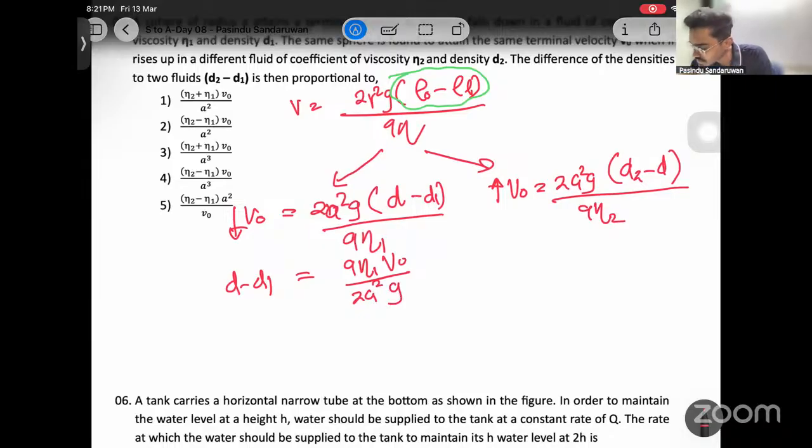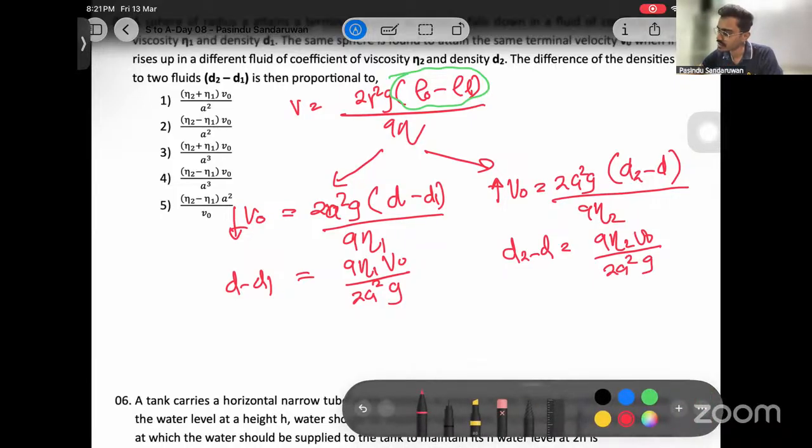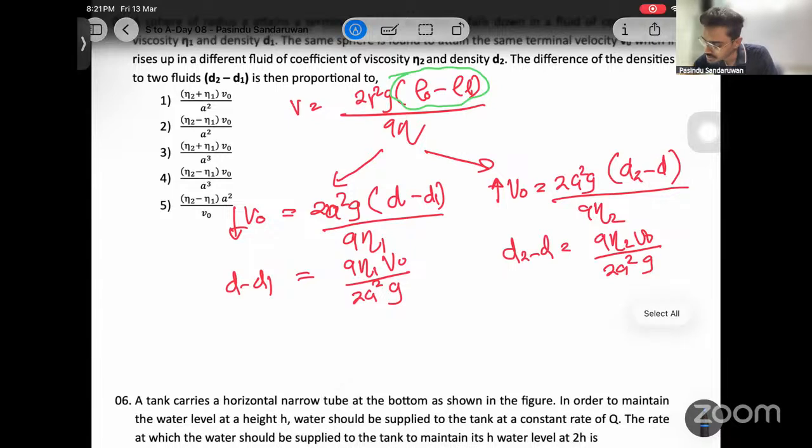And if I do the same here, isolating d2 minus d, 9 eta2 V0 over 2a squared g. Now let's label these two as equation 1 and equation 2. Now I need to get the difference d2 minus d1, so adding 1 plus 2.